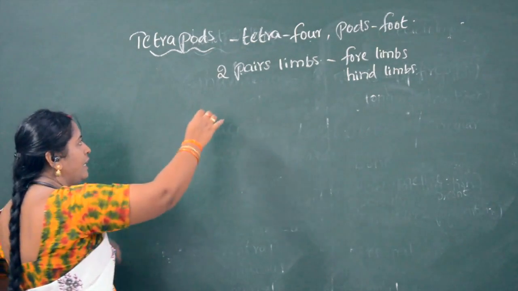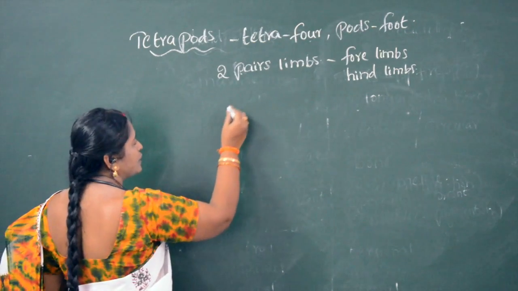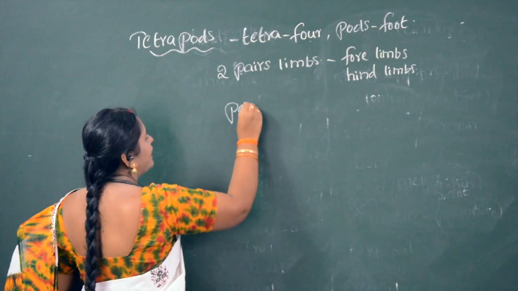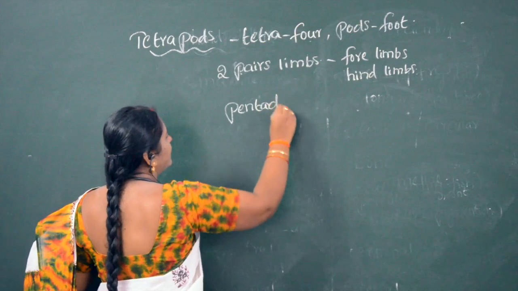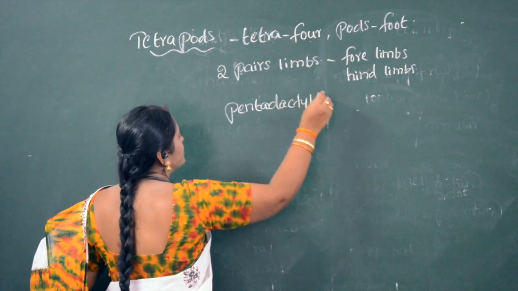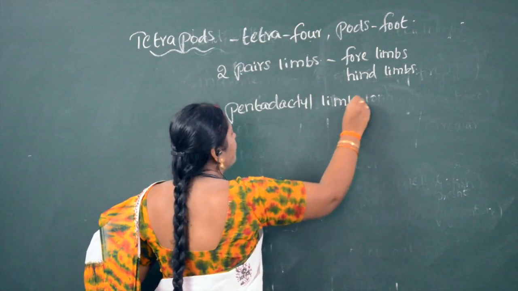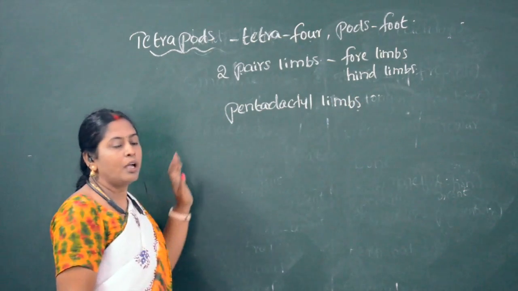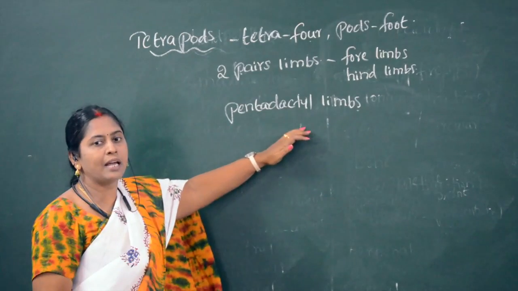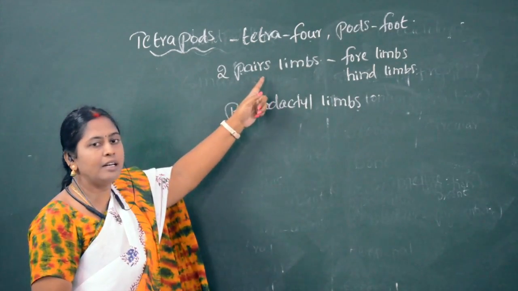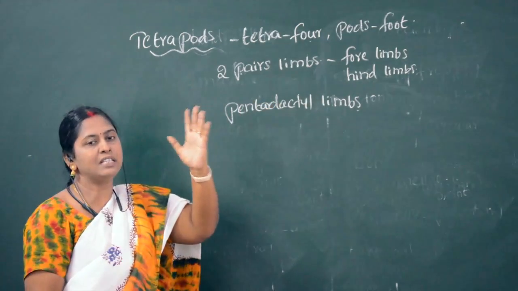Also, we can say these organisms consist of pentadactyl limbs. Penta means five. So pentadactyl limbs are nothing but each limb consists of five digits.